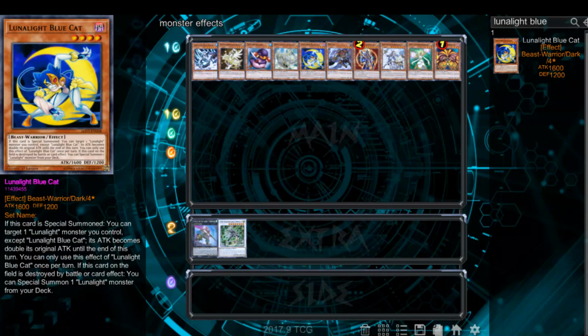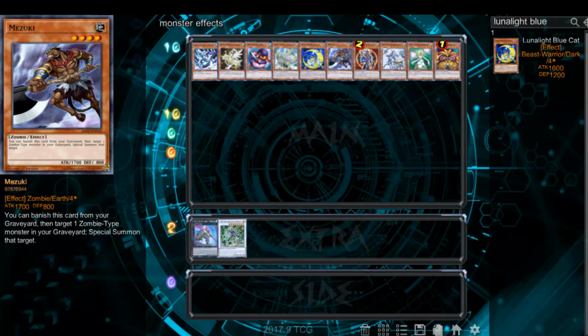Why Mizuki is on here in the graveyard section: he has a graveyard effect, but he doesn't have one when he's destroyed. He has an activated effect that you can activate during your main phase. So he says you can banish this card from your graveyard, then target a Zombie monster you control or in your graveyard, and then special summon that.